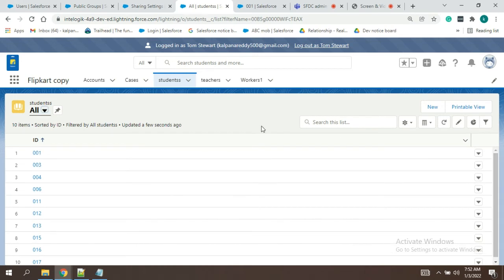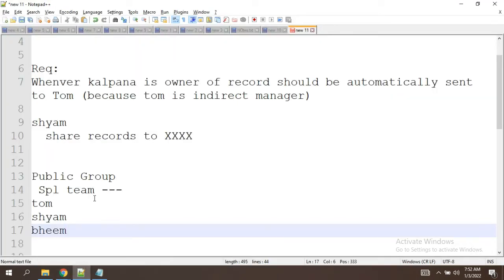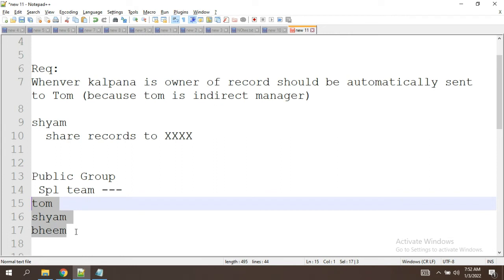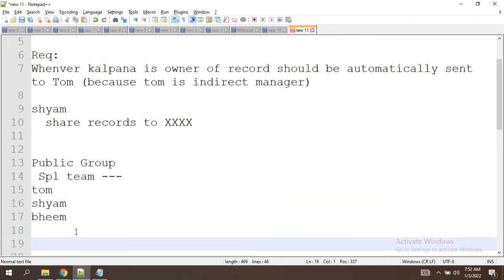Like this we will do it when we want a group of people, when there is no common role or role and subordinates. Okay, at that point of time we can do it like this. You can add those people and try to do this.